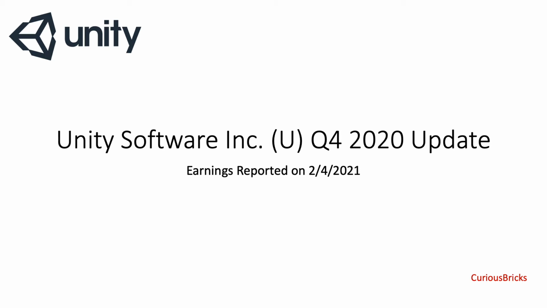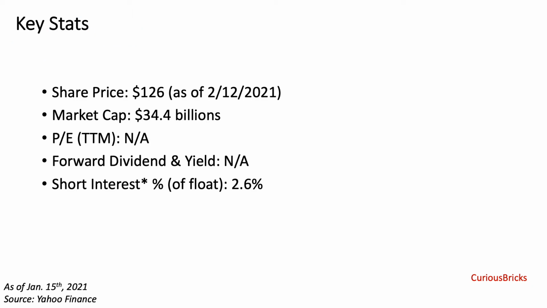Today we're going to talk about Unity Software, ticker symbol U, Q4 2020 earnings report. The company's earnings call was hosted on February 4th, 2021. Before we dive into the financial details, let's take a quick look at some key statistics.